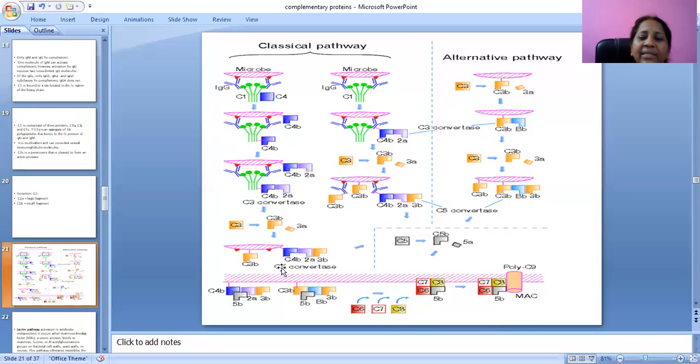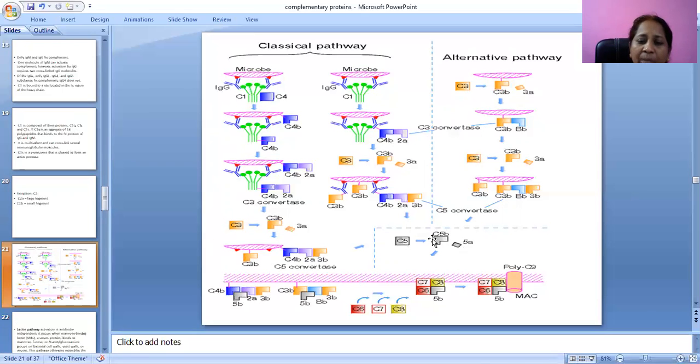In C5 convertase we can see C4b2a3b, and then the next complement action. C1 and C4b2a lead to C3 convertase, then C3 into C3b and C3a, then C4b2a3b, which cleaves C5 into C5a and C5b.